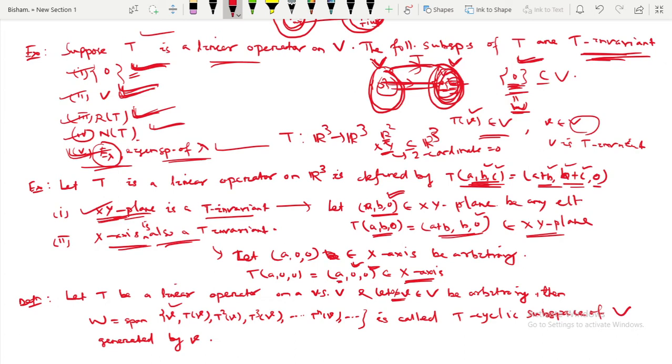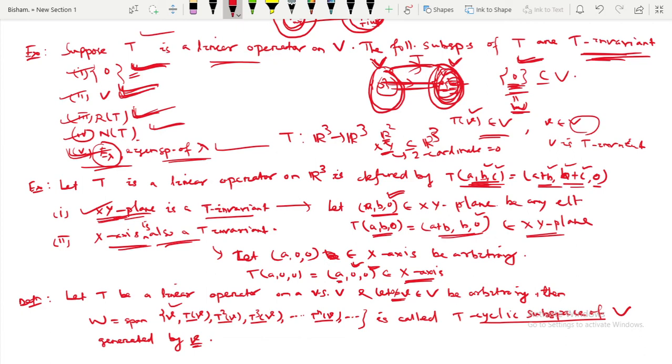Then after applying T on v, it gives another element, and again applying T, it will be T square v, then T cube v, similarly T^n v. You continuously apply the transformation. Then this is called the T cyclic subspace of this small v.